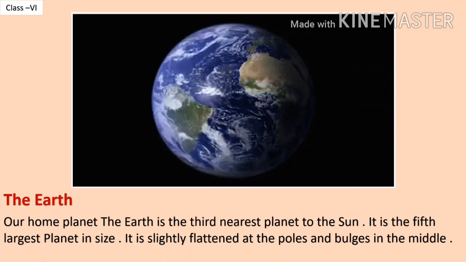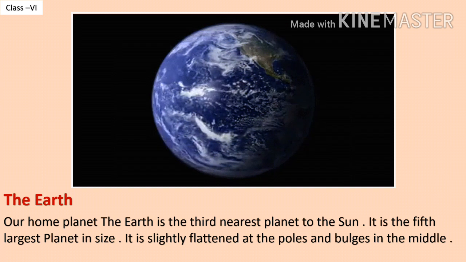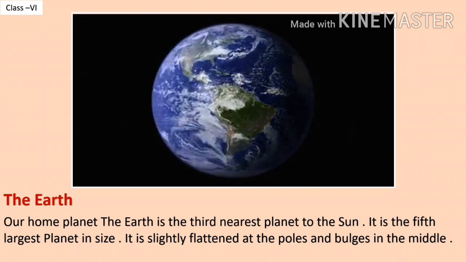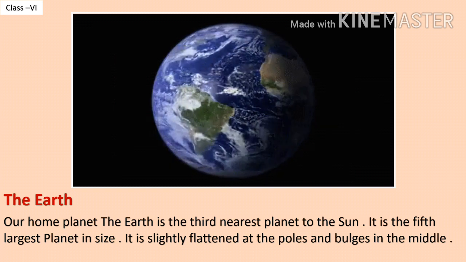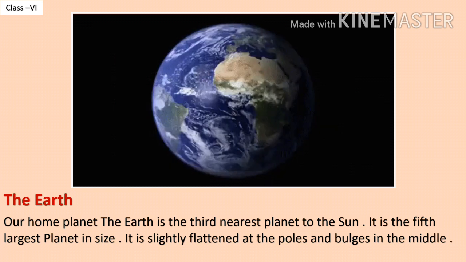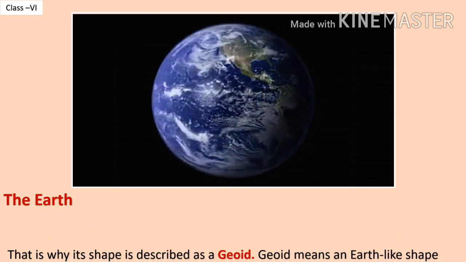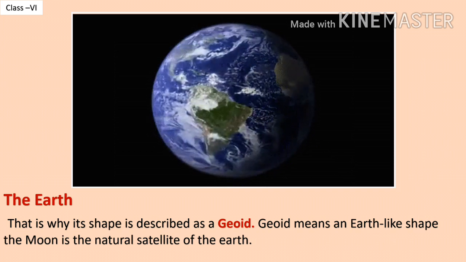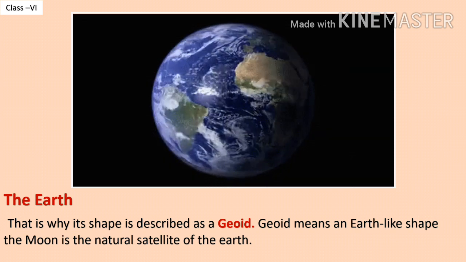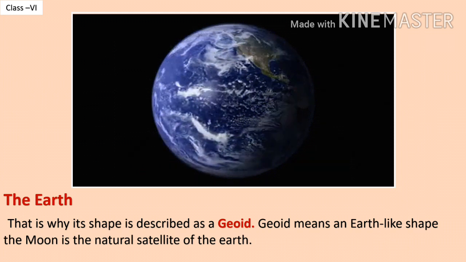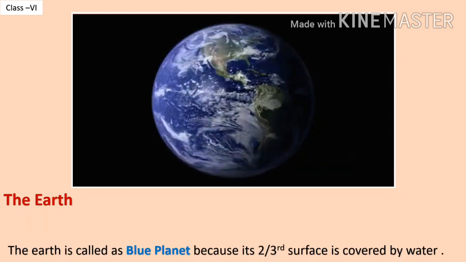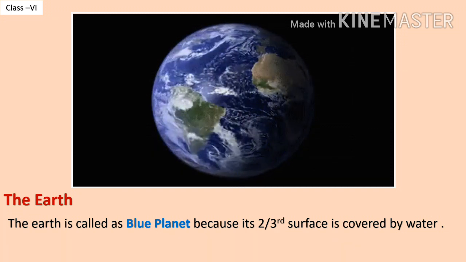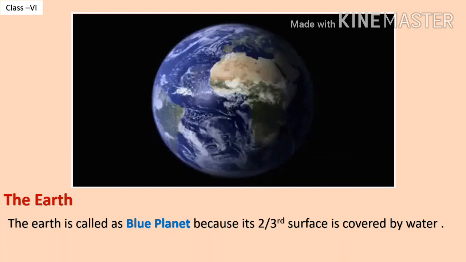The Earth. Our home planet, the Earth, is the third nearest planet to the Sun. It is the fifth largest planet in size. It is slightly flattened at the poles and bulges in the middle. That is why its shape is described as geoid. Geoid means an Earth-like shape. The Moon is the natural satellite of the Earth. The Earth is called the blue planet because two-thirds of its surface is covered by water.